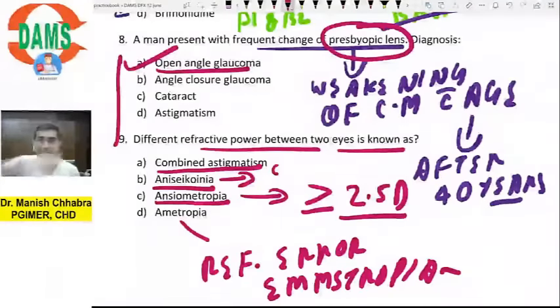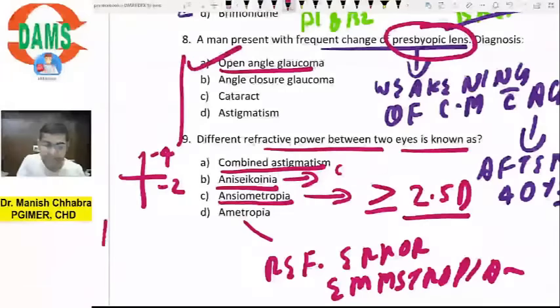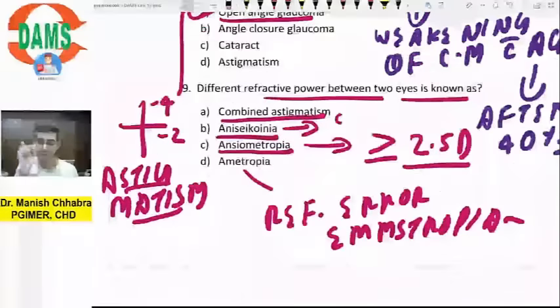You know there are axes, x-axis, y-axis. So suppose at the x-axis the power is -2 diopter, and at the y-axis the power is -4 diopter. So you call this astigmatism. Is it understandable? So I have cleared all these 4 important terms, which can be asked as a single-liner question. Okay, let's go to the next one.